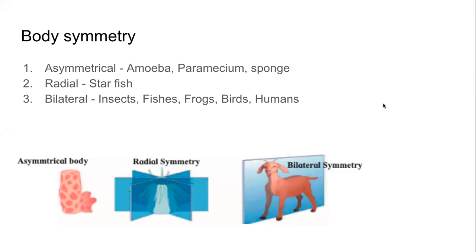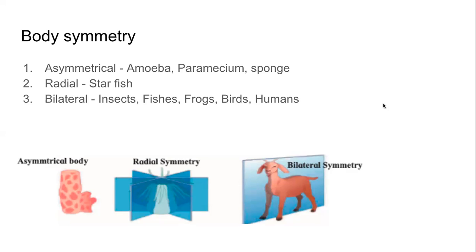Now look at this open book. This is an open textbook. If I fold this book like this, the two parts are congruent to each other. We can say that the left part and the right part, they are symmetrical. The book is symmetrical across the vertical axis. This is the meaning of symmetry.